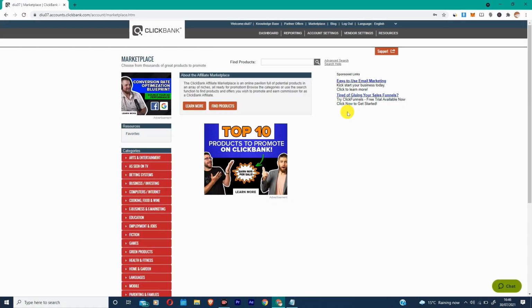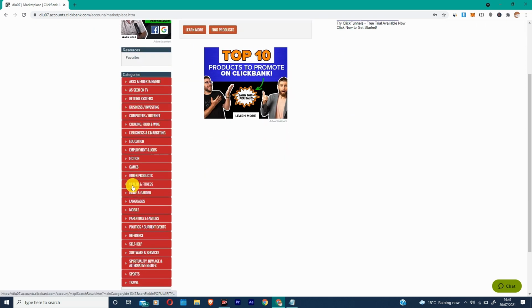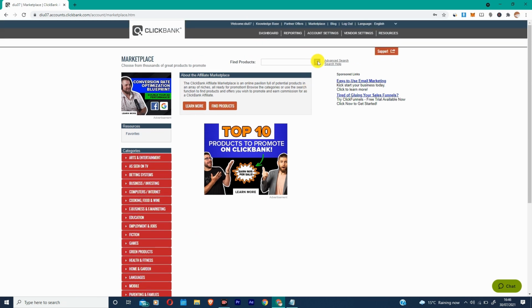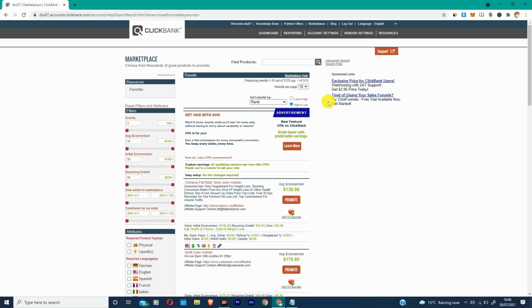So guys, once you create your account or log in to your account, then you want to click on marketplace, and on the left hand side you're going to see all the categories, but we're not going to select from here. We're going to click straight away on the search icon. Just click on it and it will give you a bunch of results, like thousands of results. As you can see, 3,000 products that you can share with other people and you can make money out of that product.